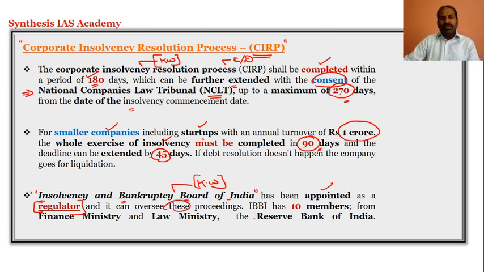And this Insolvency and Bankruptcy Board of India has 10 members. This is again very crucial information for the preliminary examination. It has 10 members from the Finance Ministry, Law Ministry, and the Reserve Bank of India. And this Board is acting as a regulator in insolvency resolution proceedings.